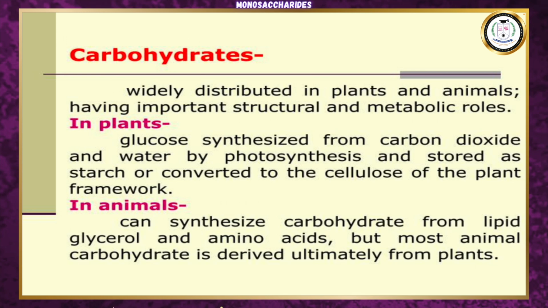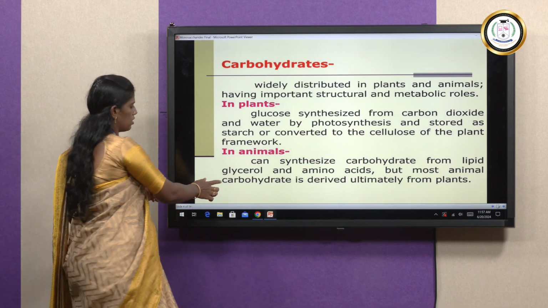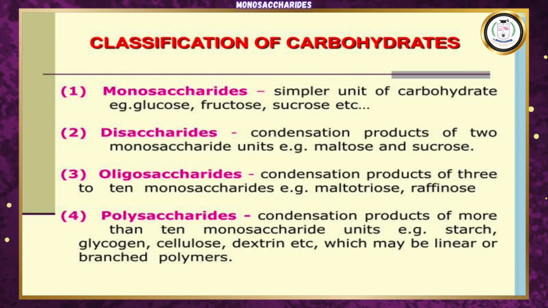Carbohydrates are stored in plants as well as in animals. In plants, it is stored in the form of starch. In animals, it is stored as glycogen. Classification of carbohydrates: carbohydrates are classified into 4 different types: monosaccharides, disaccharides, oligosaccharides and polysaccharides.